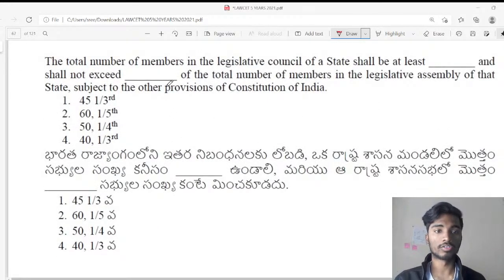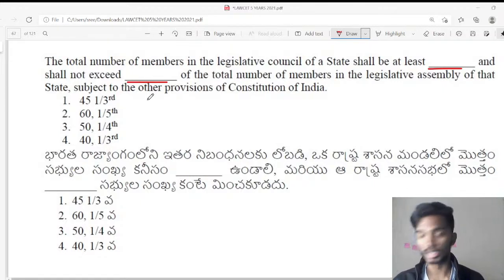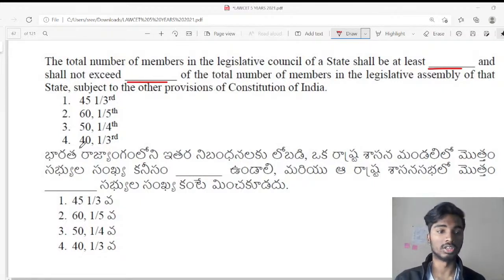The total number of members in the Legislative Council of a state shall be at least dash, and shall not exceed dash percent of dash of the total number of members in the Legislative Assembly of that state, subject to other provisions of the Constitution of India. So what is the minimum limit and what is the maximum limit? The minimum limit is 40. So 40 should be the minimum strength of the legislative council, and one third of the strength of the legislative assembly of the state shall be the maximum strength of the council.